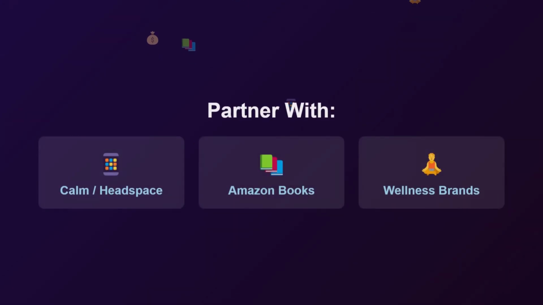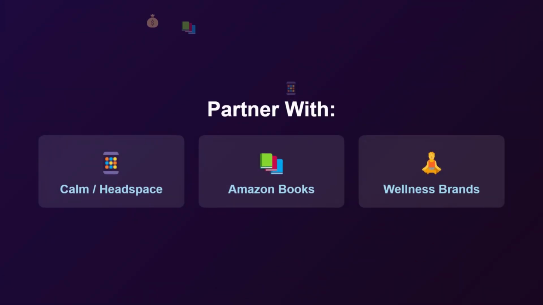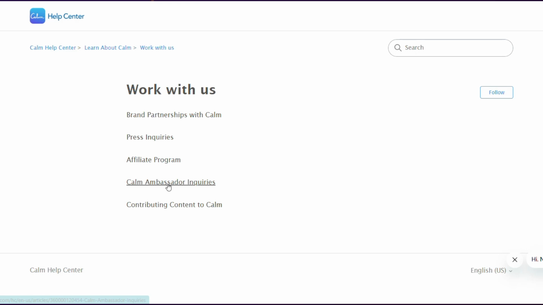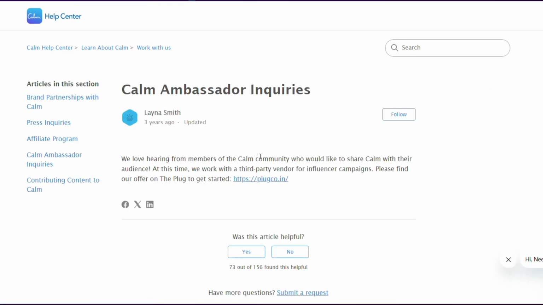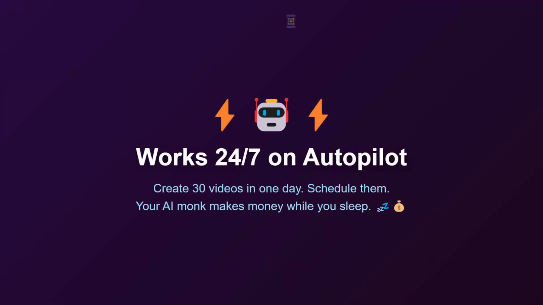You can also partner with apps like Calm or Headspace. Many of them have affiliate programs. Check their websites. The beauty of all this is that your AI Monk can work 24/7. You batch create 30 videos in one day. Schedule them. The account runs on autopilot while you're making money.